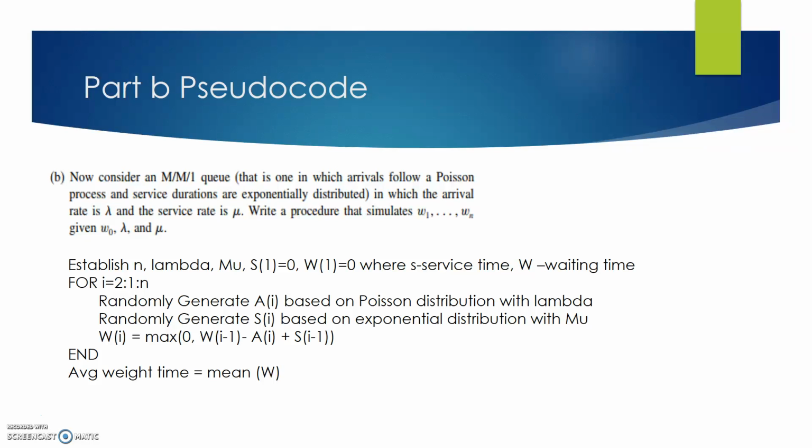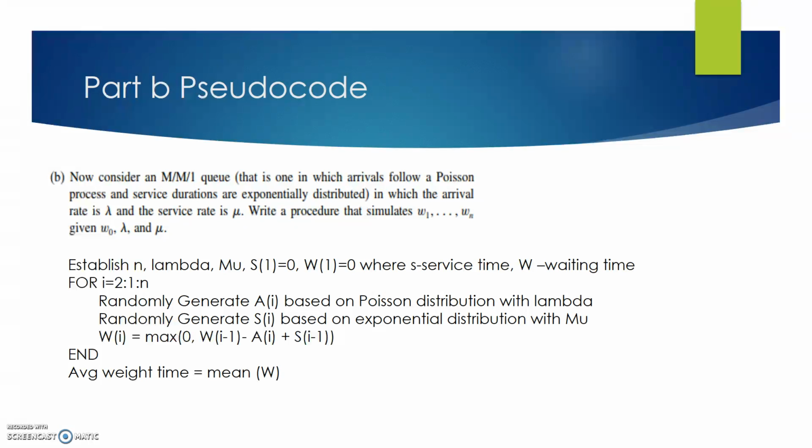So for part B, we're actually looking at a pseudocode. We're going to use MATLAB. So in this queue, we're going to assume that there's a Poisson process, so the service durations are exponentially distributed. And here, mu is going to denote the service rate, and lambda is going to denote the arrival rate. And then the W here is still wait time, and it's going to simulate from the first customer to the nth customer if you're given certain variables.